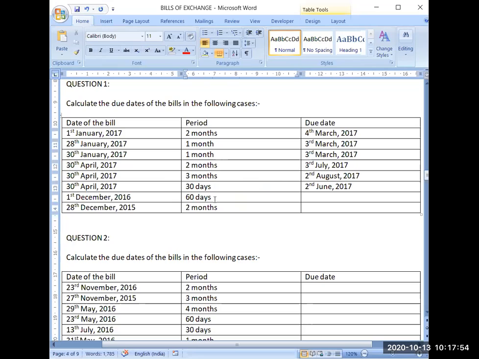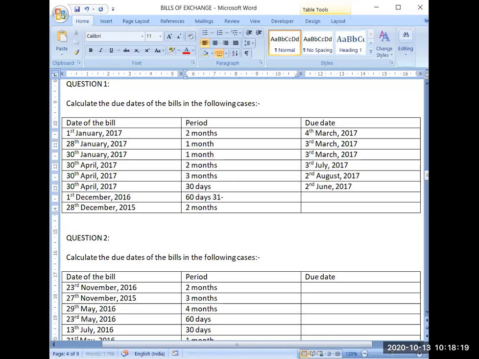Now the next is 1st December 2016, and the tenure is 60 days. Now leave 1st December. You don't need to count 1st December. From 2nd of December, you will be counting the days. Now in total December, there are 31 days.